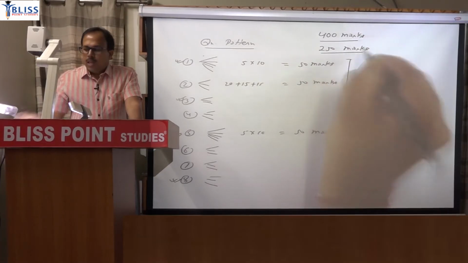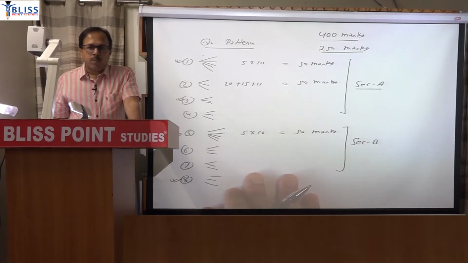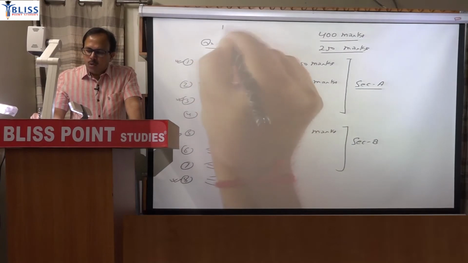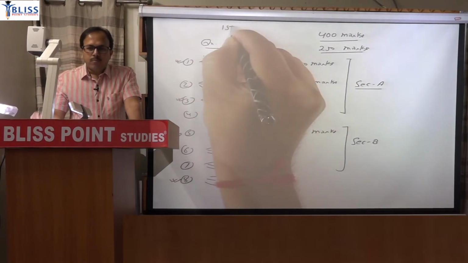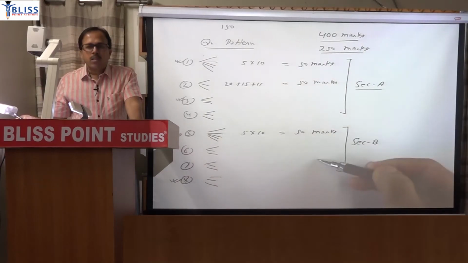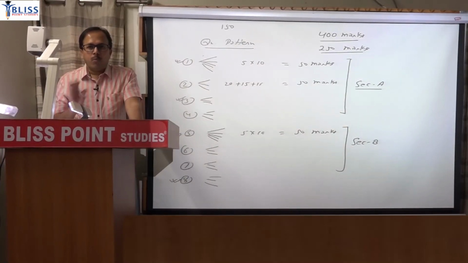Clear? Now even if a question paper is very difficult, I said very difficult, like the 22 paper or the 2013 paper, even if the paper is very difficult, I will always say that 150 marks worth of questions are always doable. 150 out of 400, it is 400 marks, 8 questions. I am saying 150 is always doable provided you have practiced it a lot. That means you knew that answer, you remember it, and you are just writing it, reproducing it in the examination hall. Exact definition, exact language, exact sentences.